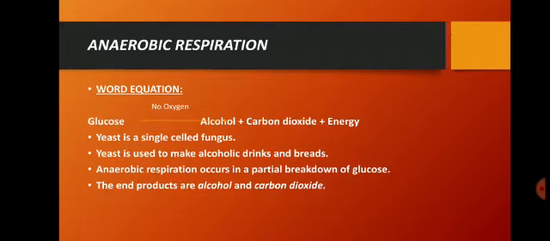Like amoeba, we had learnt about the movement of amoeba in chapter number 2. That was a single celled protozoa. Over here yeast, what is it? It is a single celled fungi. Now yeast, where is it used? Yeast is used for making alcoholic drinks such as what? Such as wine and beer, and bread.